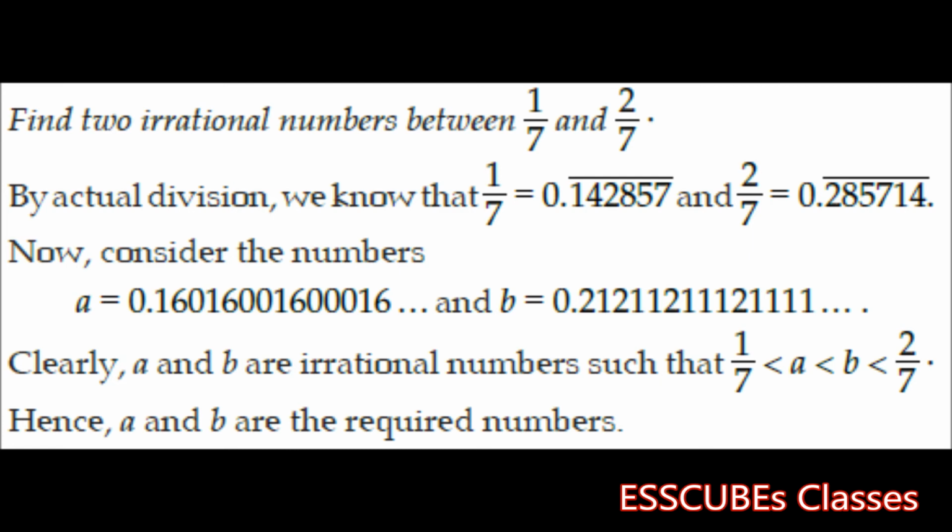Now, let us consider the numbers A, which is 0.1601600160016 and B, which is 0.2121111211. So clearly A and B are irrational numbers such that A and B lie between 1 by 7 and 2 by 7. Hence, A and B are the required numbers.